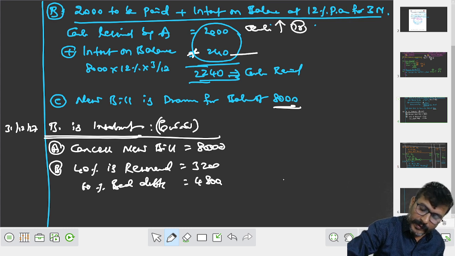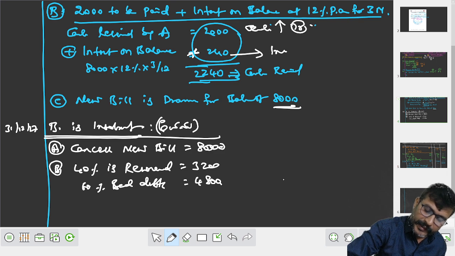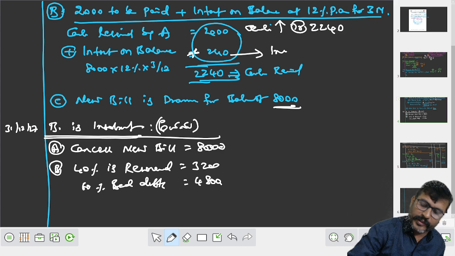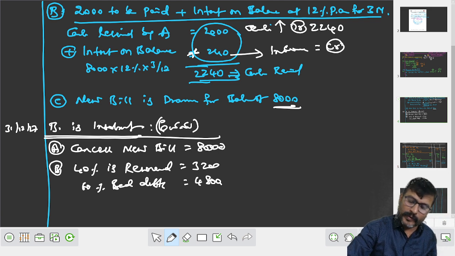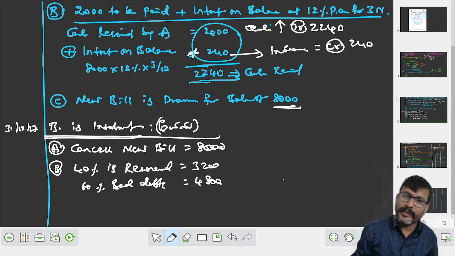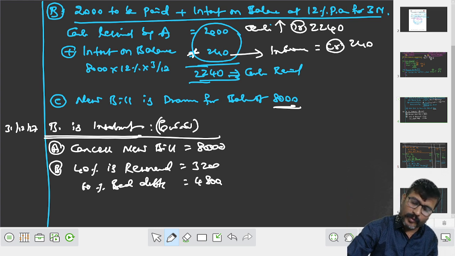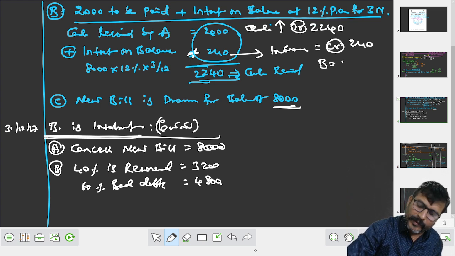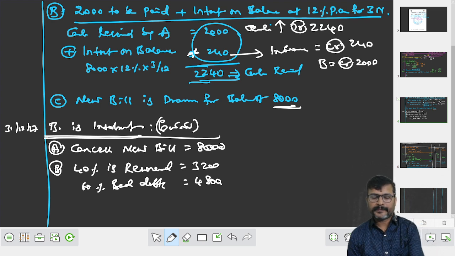Okay, this is an interest, it is to be debited 2,240. Interest is an income, it is to be credited with what? 240. This is received from whom? This is received from B. B is to be credited with an amount of 2,000.